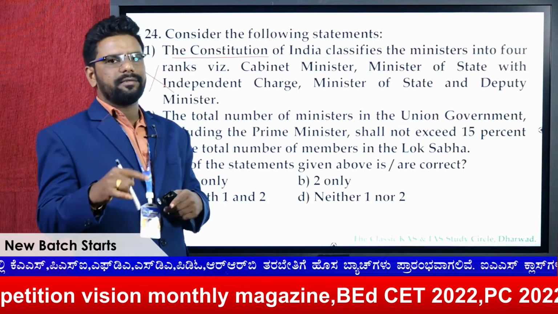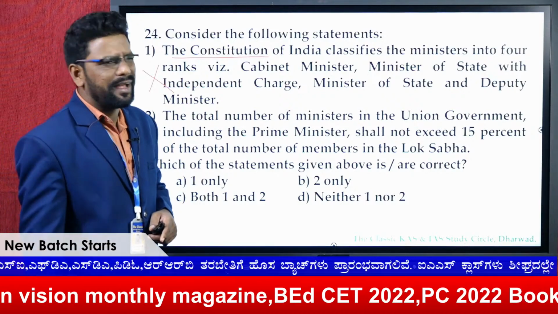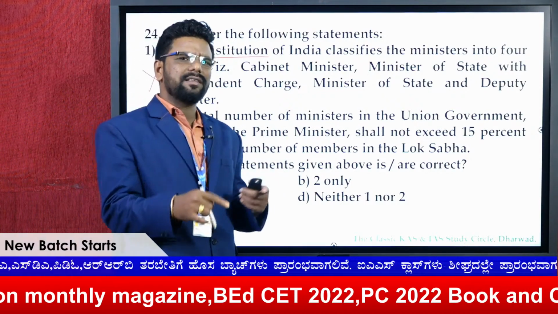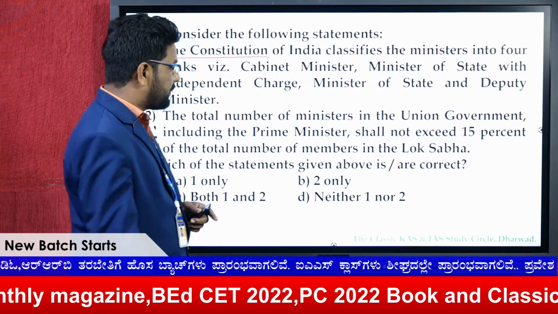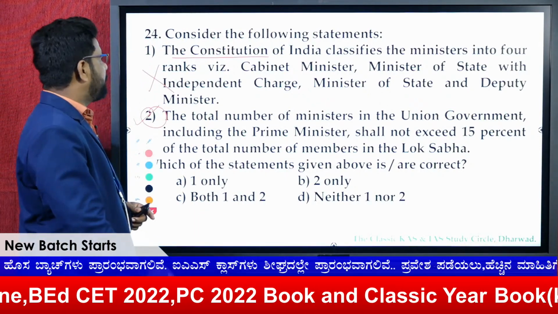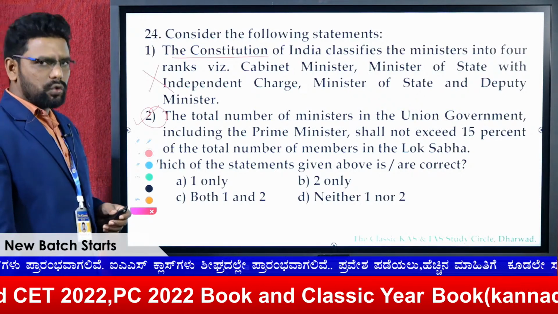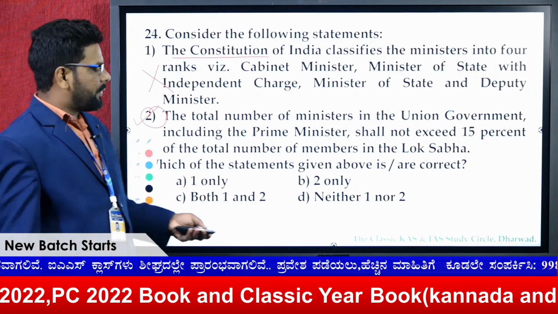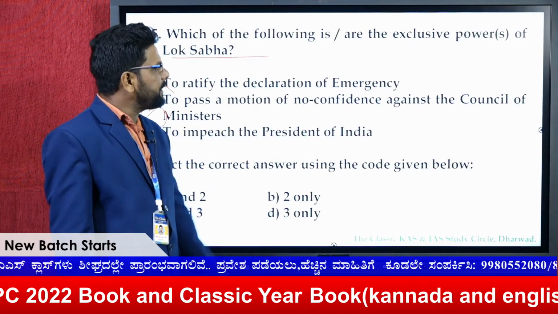Definitely it is right as per the 91st Constitutional Amendment Act, and as far as Delhi is concerned, it should not exceed 10%. So based on that, my answer for this question is 2, that is B. Next.